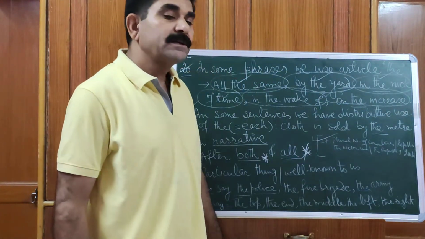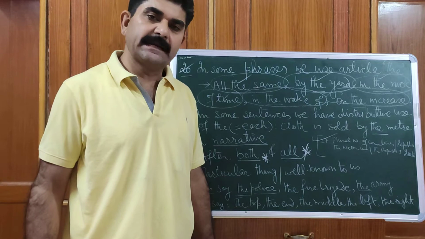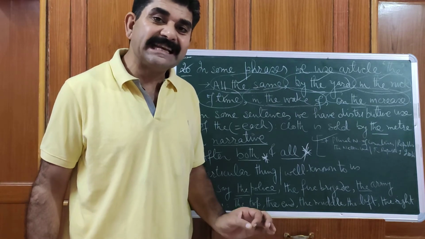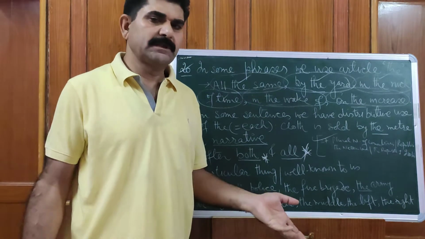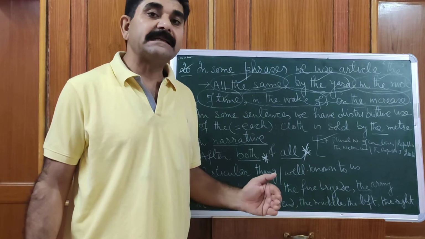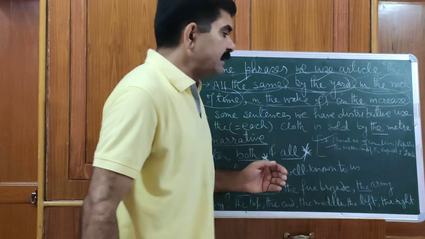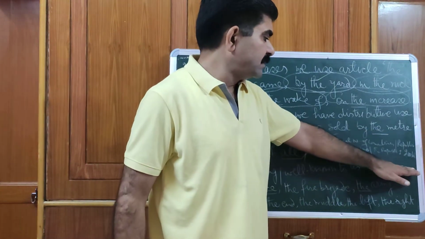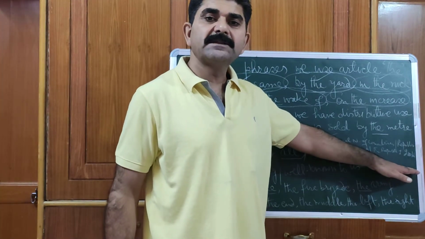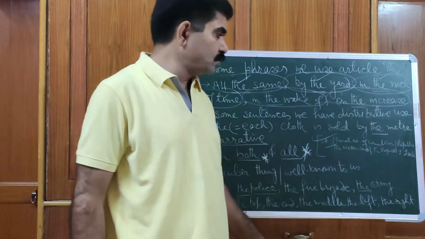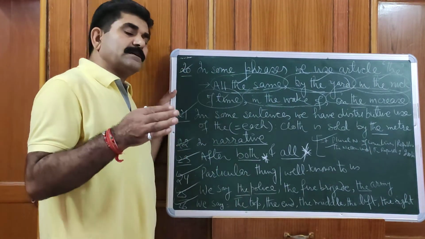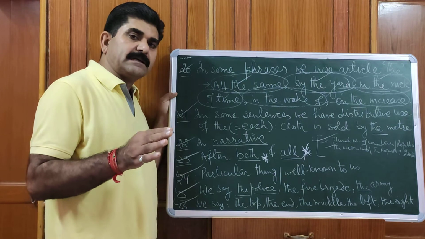For example, the Netherlands. It is not Netherland. The Netherlands. And with republics also, the Republic of Ireland. So students, the chapter on article is over.